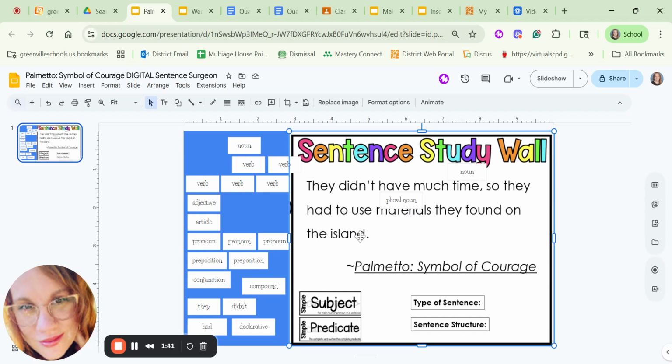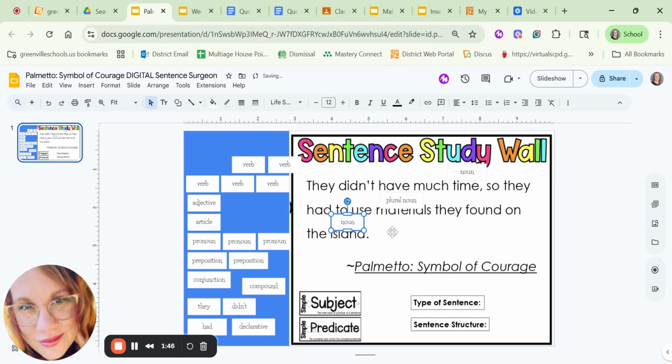They found on the island. Ooh, island is a place. So that is our last noun that we are identifying in this sentence.